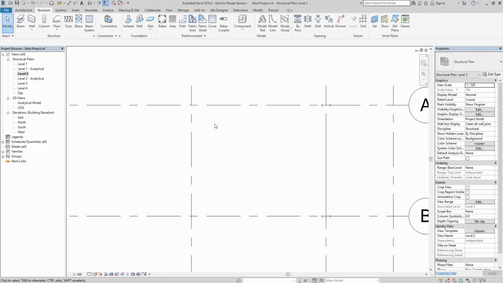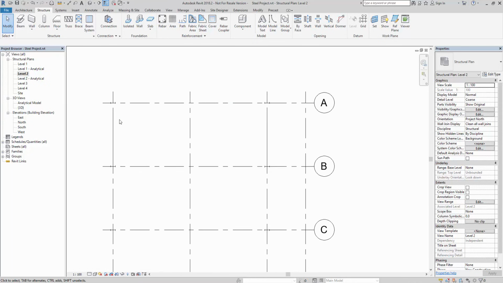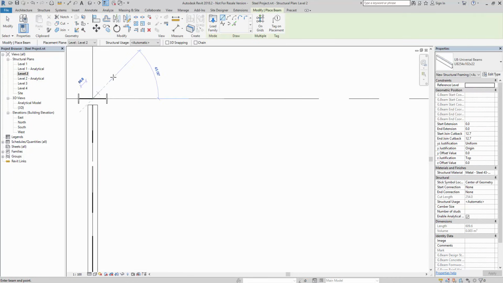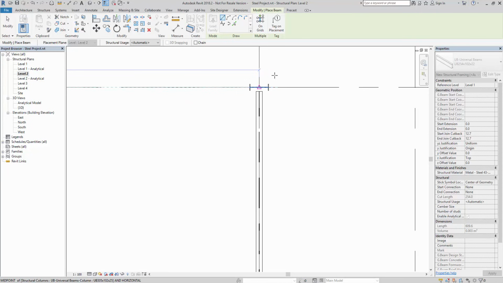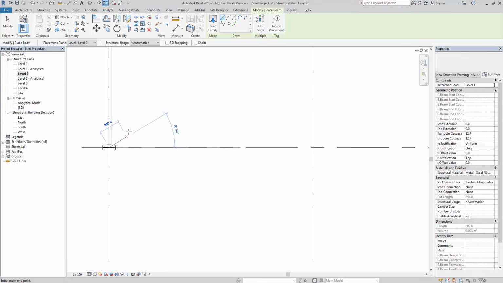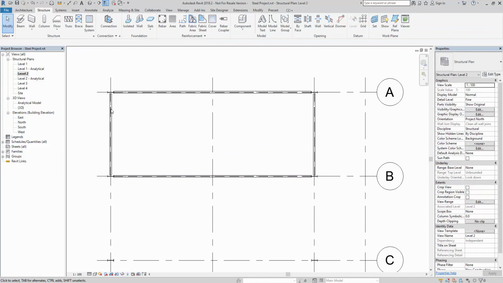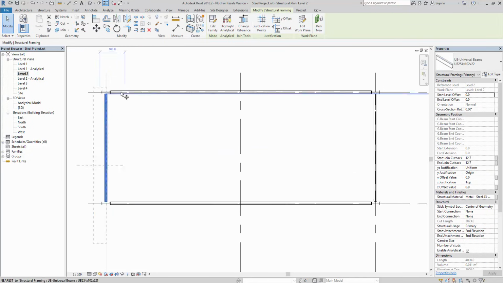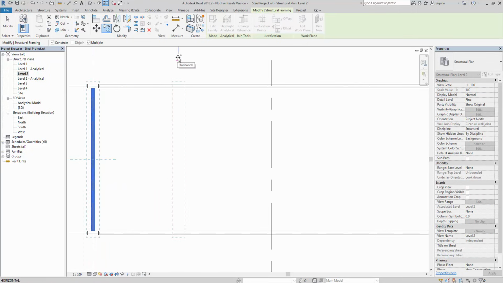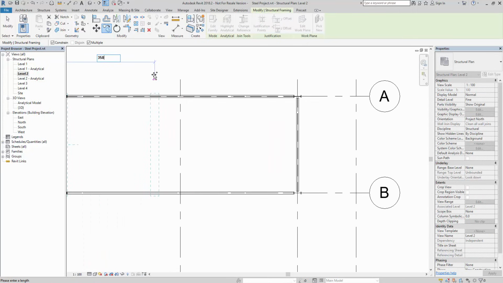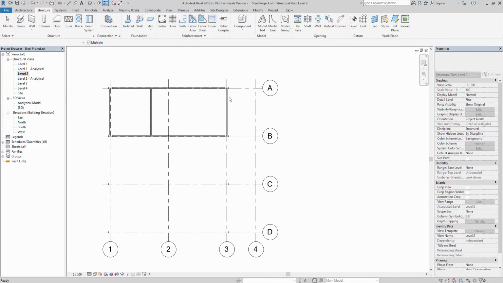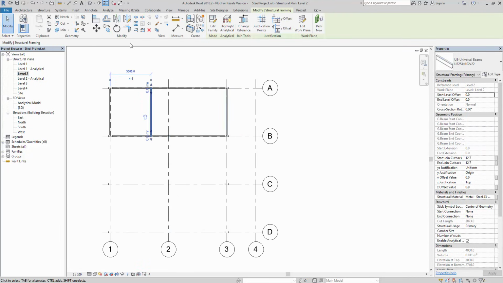So back on level 2, and I want to draw in an intersecting beam here. If we change this to a fine level of detail, you will see that the beams will then show. So again, I want to run a beam from the center here to here, and again from here to here. I'm then going to create a copy of this beam. I'm going to copy it from this point over. I'm just going to put a value in of 3.5, and I'm also going to do the same from this point, or I can just quickly mirror it along that axis point.